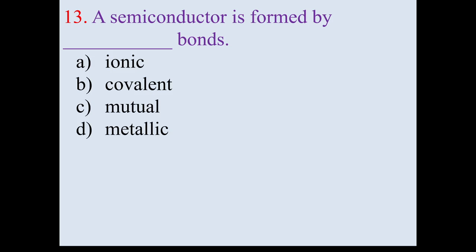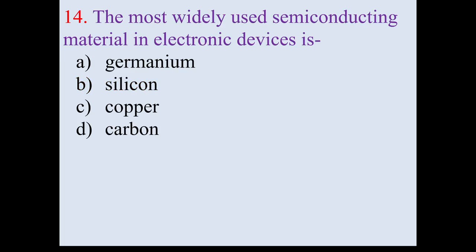A semiconductor is formed by dash dash bonds. We know that semiconductor bonds are formed by sharing of valence electrons, and such bonds are called covalent bonds. The most widely used semiconducting material in electronic devices is silicon.